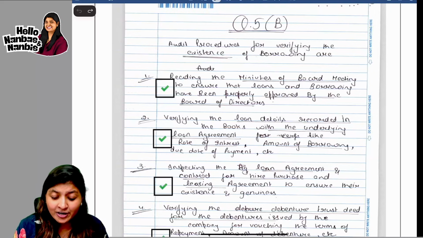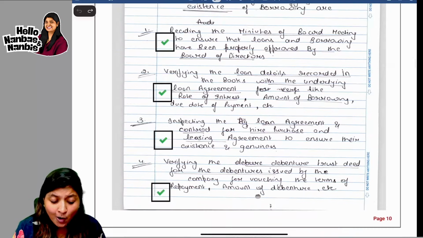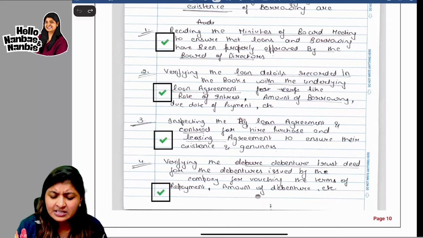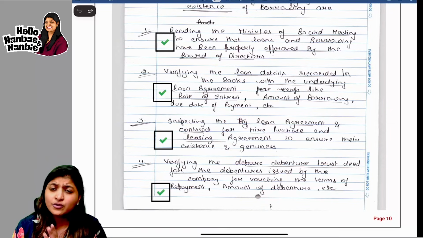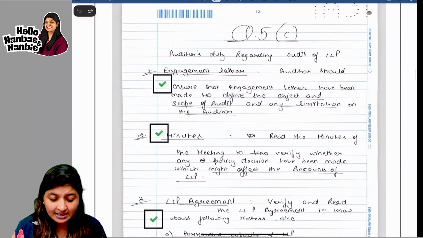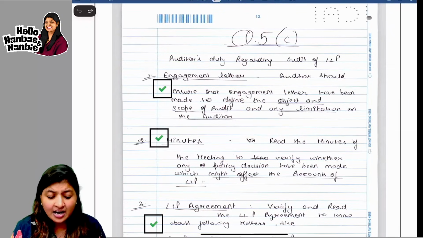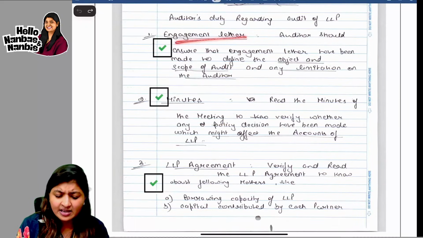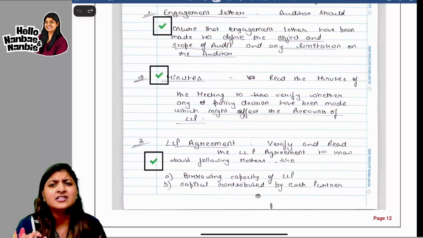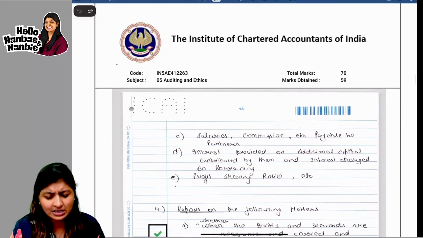The next one is audit procedures for verifying existence of borrowing. Just see how he has written all the points, exactly the keywords, underlining the keywords and the remaining sentence in his own words, but still communicating the same meaning, guys. Audit duty regarding audit of LLP. Same way, he's starting off very clear. When you look at the answer, you know he has the conceptual clarity.